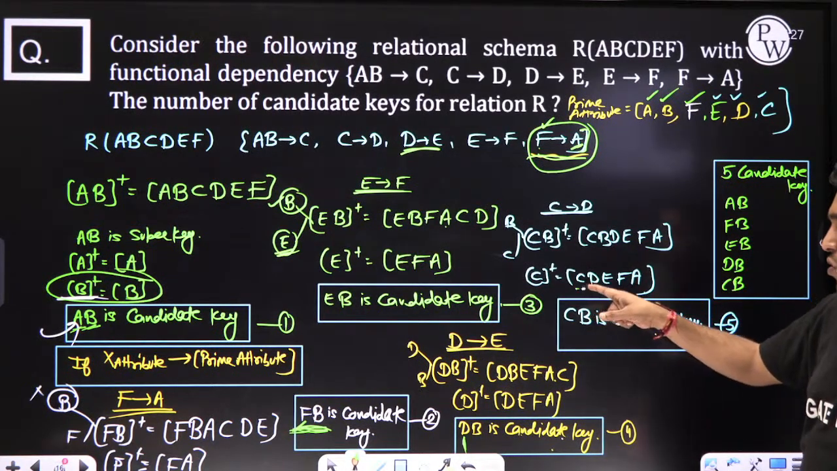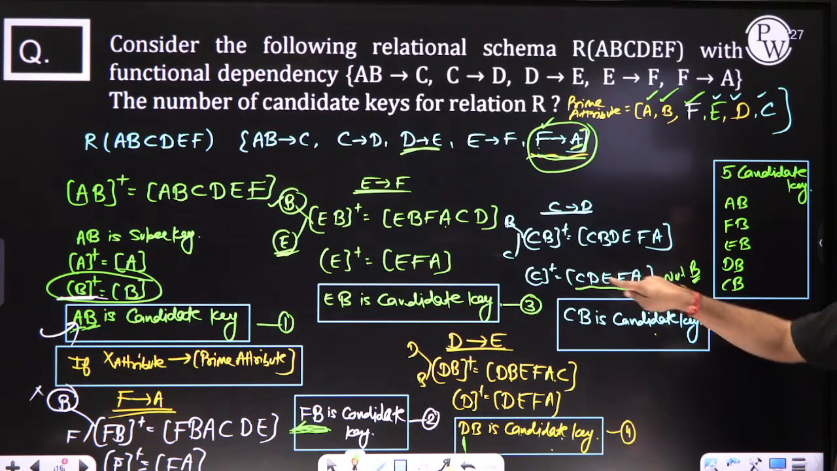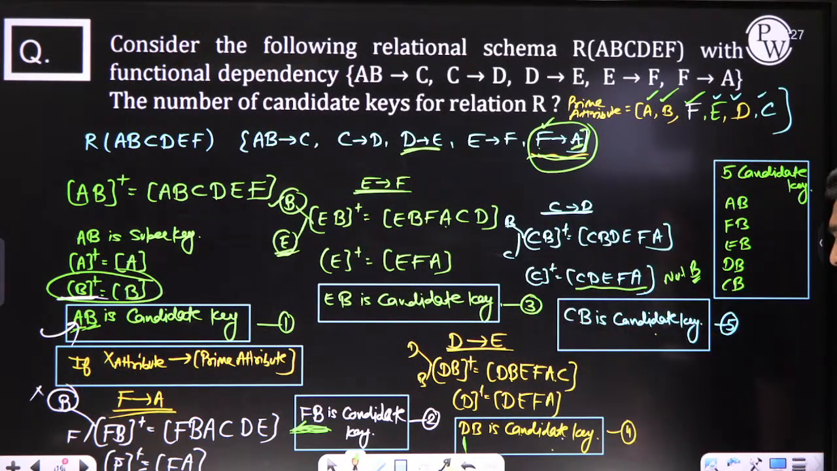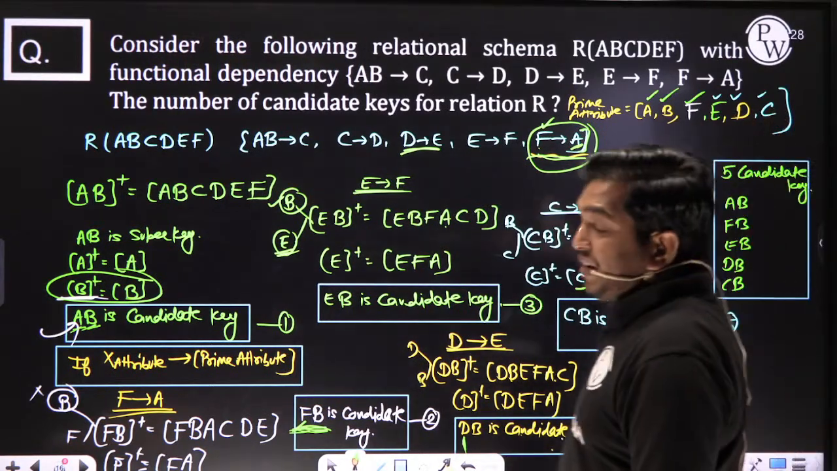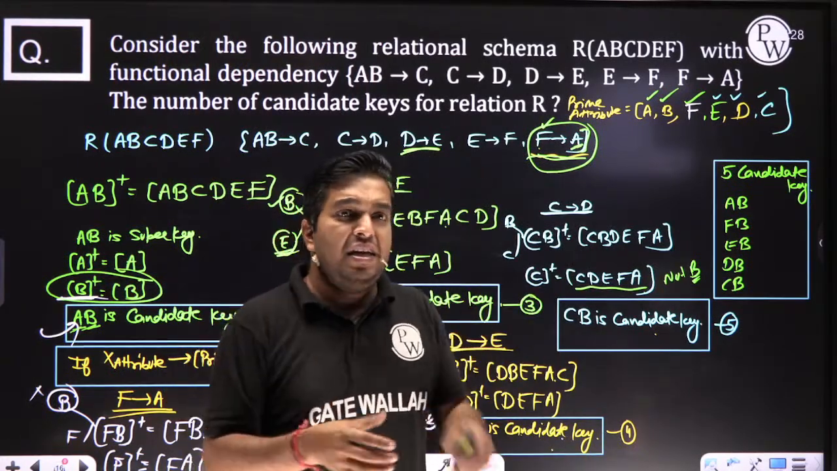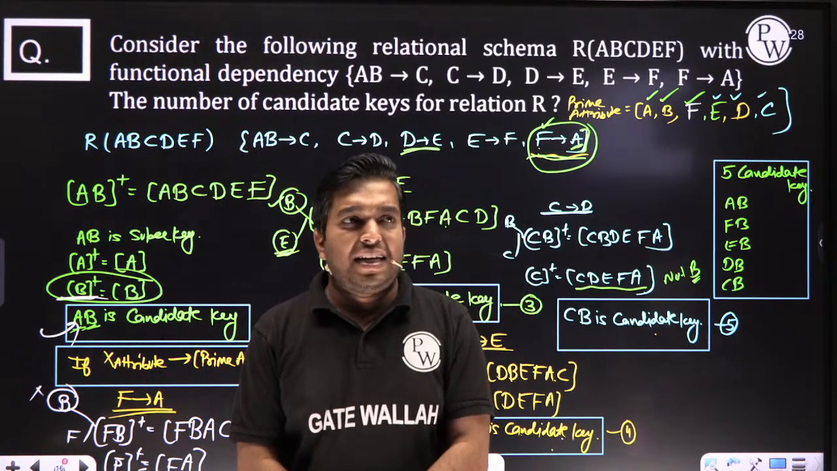When you take the closure of CB, you are getting all attributes but not B. If B were getting, then C would become the candidate key and CB becomes super. CB is the candidate key here because we are not getting B. So how many candidate keys are there? 5 candidates. Out of 5, 1 is selected as the primary key and the remaining 4 will be selected as alternative.